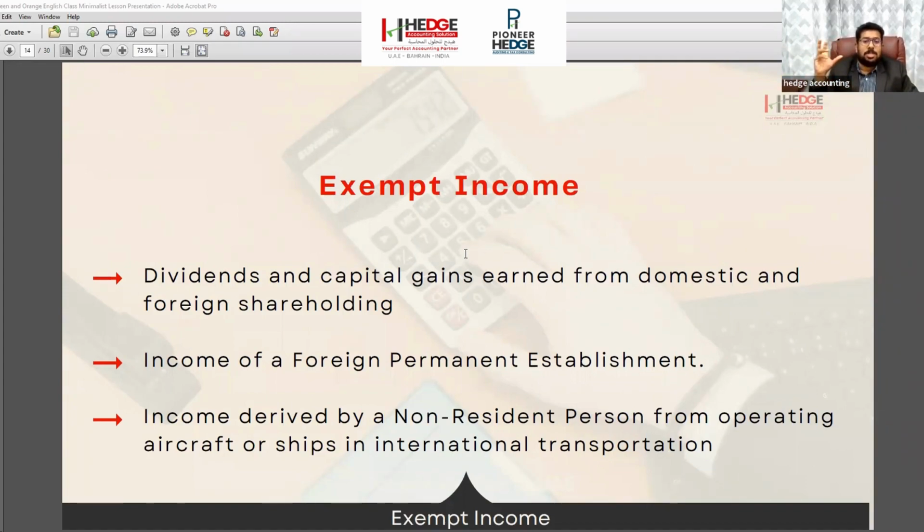The basic concept of this corporate tax is also income deriving from UAE. So if you are deriving income from outside UAE, from the UK or Japan or any country, the companies here in UAE no need to pay any tax, or even the individuals, if they are deriving any income from outside UAE, no need to pay any tax on that. So exempt income means this income that no need to pay any tax on, which mainly includes the dividends, the profit share, and also the income from outside UAE. So these three, no need to pay corporate tax on this income.